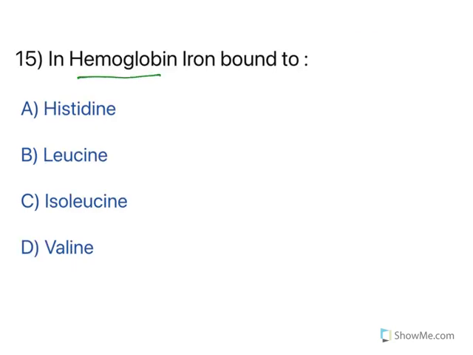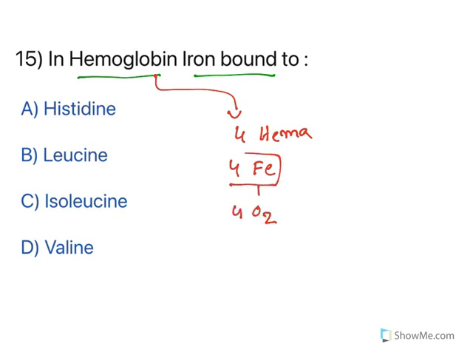Now, in hemoglobin, iron bound to. This is a kind of important one. Now, hemoglobin has got 4 heme units. Now, each heme unit contains an iron group. That means 4 iron groups are there, and all these 4 iron groups will be combining with 4 oxygens. Now, the question is, to which amino acid this iron is bound? It is bound to histidine.